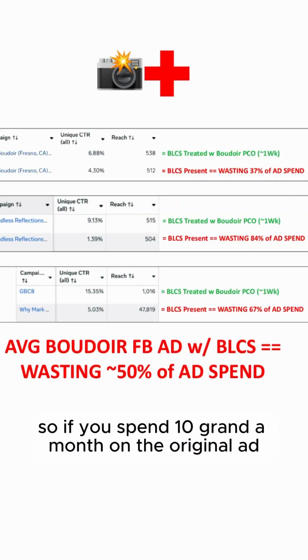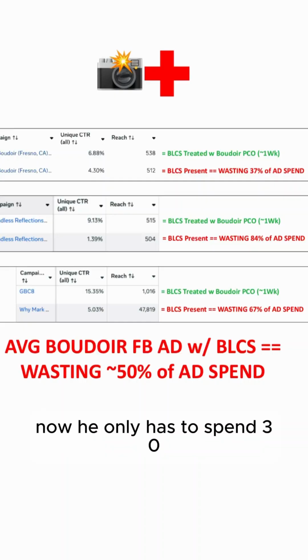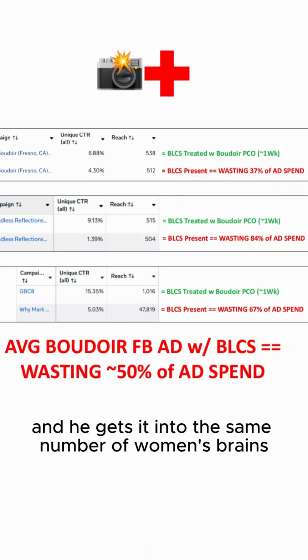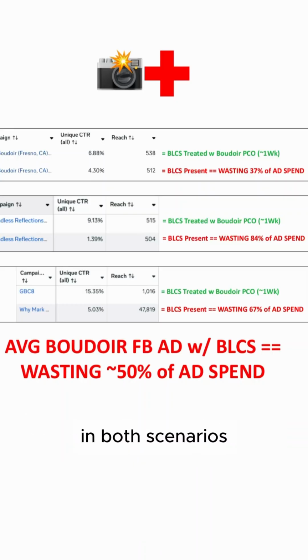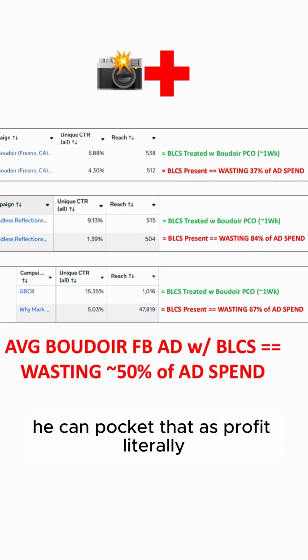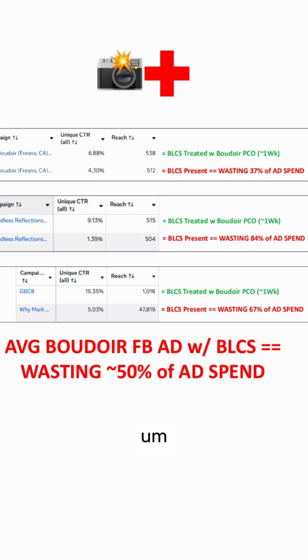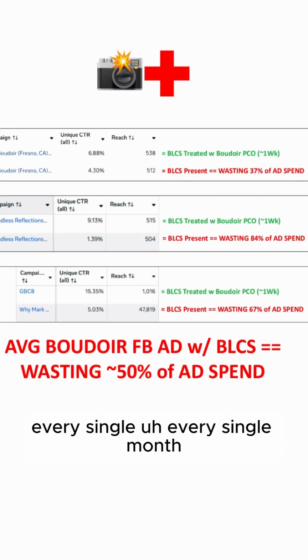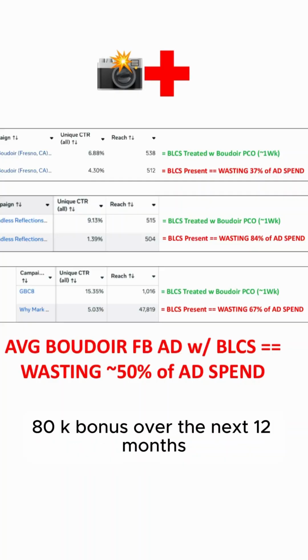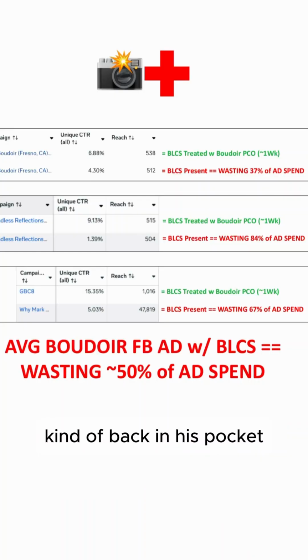So if he's spending 10 grand a month on the original ad, now he only has to spend $3,300 a month on the Boudoir Pico treated ad, and he gets it into the same number of women's brains in both scenarios. So that $6,700 a month being wasted, he can pocket that as profit, literally every single month. So it's like an 80K bonus over the next 12 months, back in his pocket.